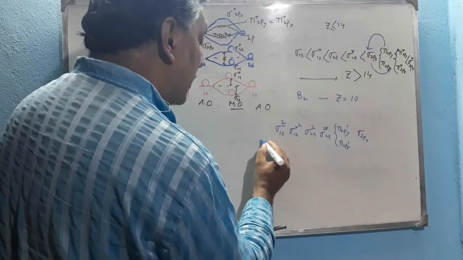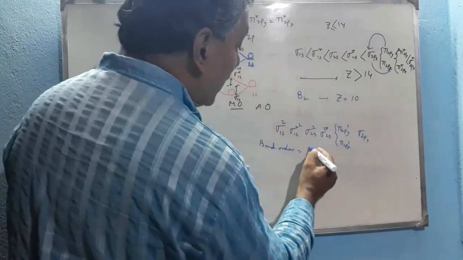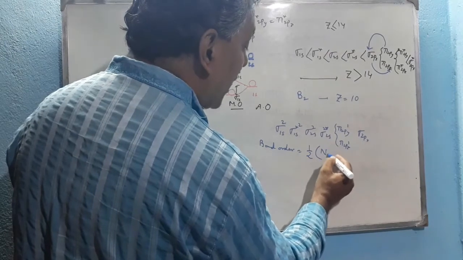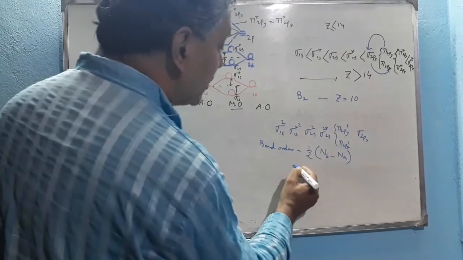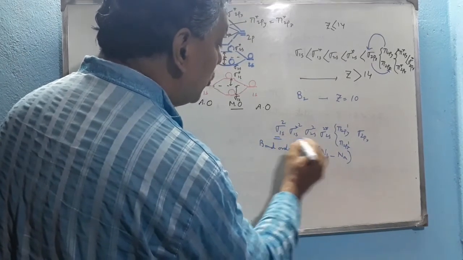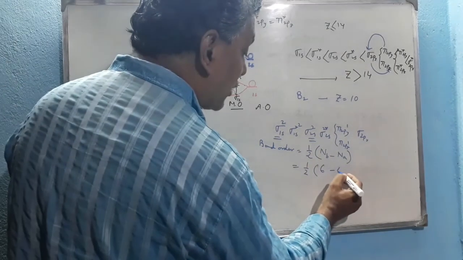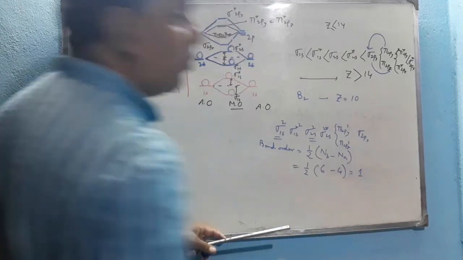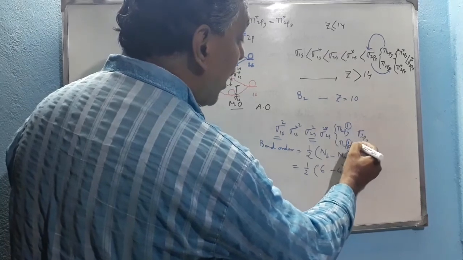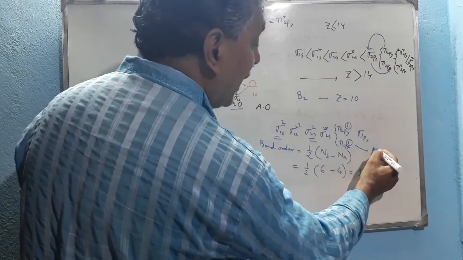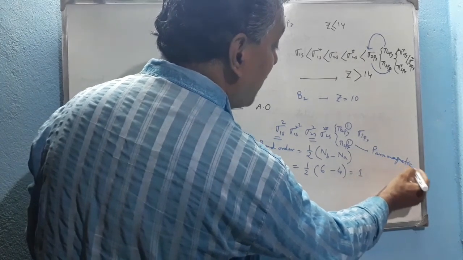Now the bond order, that means the number of bonds between two boron atoms, is calculated by the formula: half of the number of electrons in bonding MO minus the number of electrons in anti-bonding MO. How many electrons are in bonding MO? 2, 4, 5, 6. So 6 electrons are in bonding MO, and the residual 4 electrons are in anti-bonding MO. So there is only one bond between two boron atoms. But as the valence shell contains 2 unpaired electrons, it is paramagnetic in nature, that means weakly attracted by a magnet.